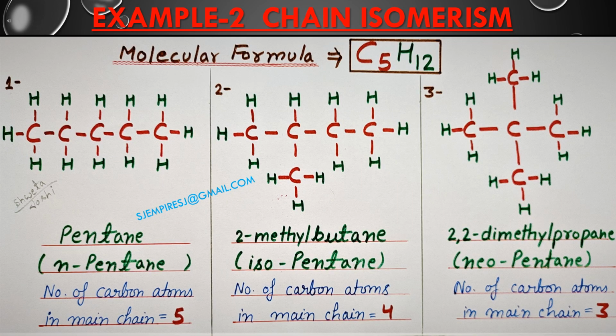Now taking up another example of chain isomerism. Suppose we are having a compound with molecular formula C5H12. In our first case, we are going to make a straight carbon chain. Since this carbon chain is a straight or normal chain, that is why its common name is n-pentane. N for normal chain and pentane for 5 carbon atom straight chain attached with single bonds between carbon atoms.